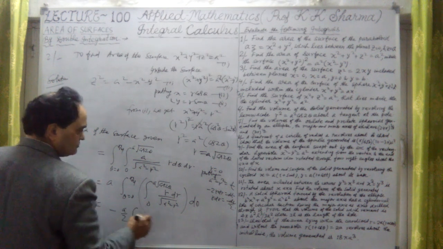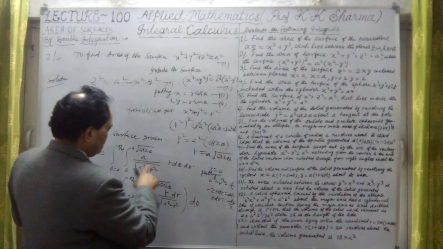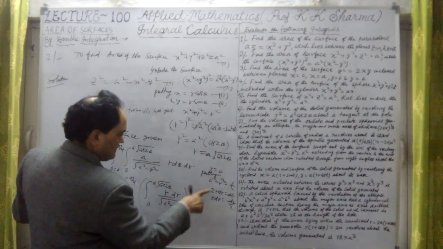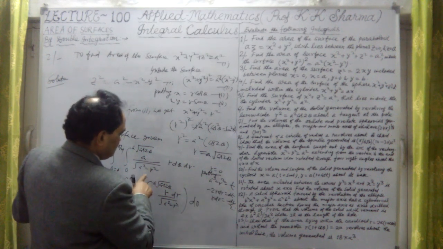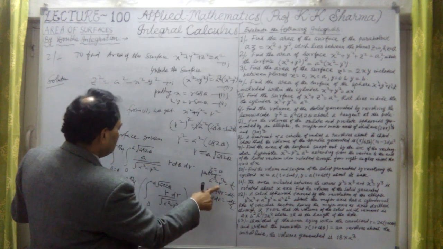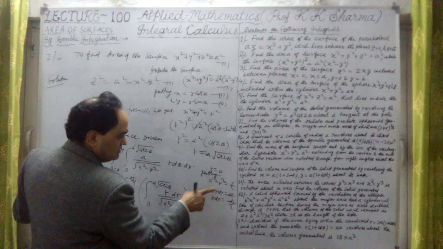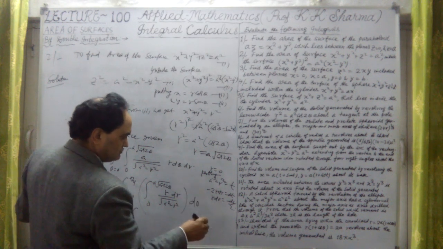Now if I substitute the limits, first r equal to 0, then t equal to a square, and when r equal to a under root cos 2 theta, it will be a square common, so 1 minus cos 2 theta.